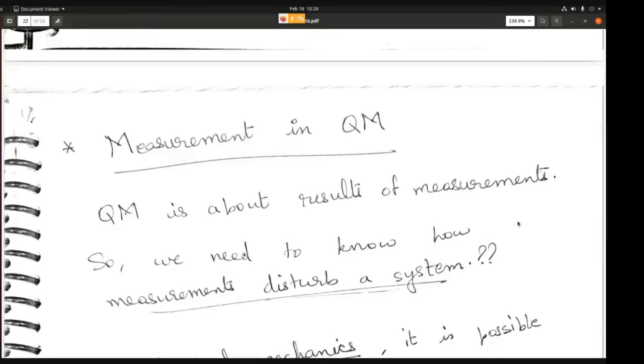Now in quantum mechanics, all the theory, everything, is based on the measurement. In the sense, what is the experimental result, and the theory is trying to explain that experimental result. So the measurements in quantum mechanics are very important.